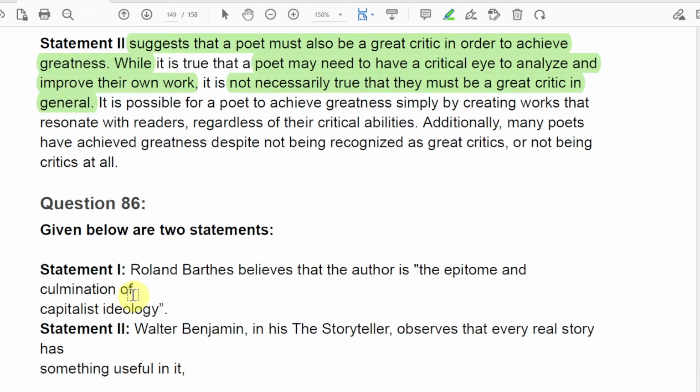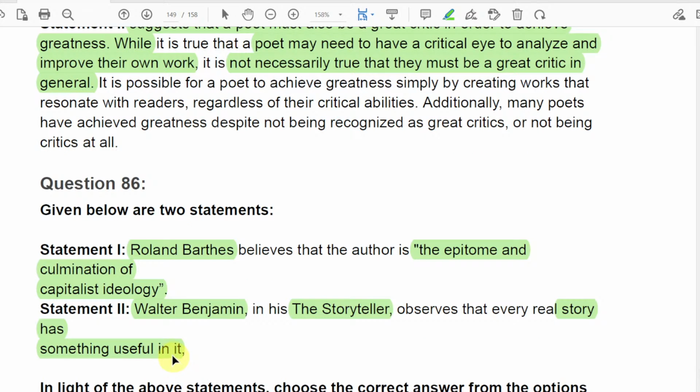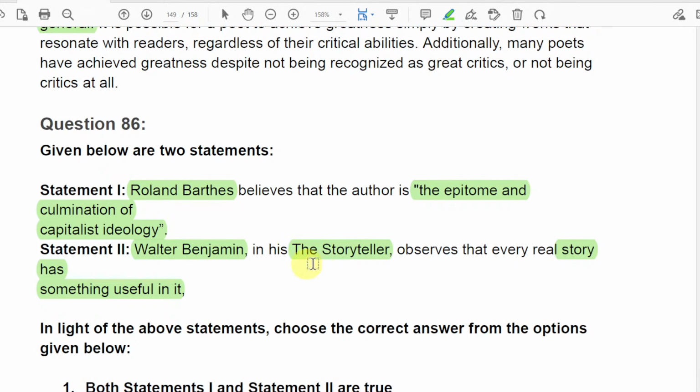And again, question number 86 is about two statements, and here we are talking about Roland Barthes. Of course, Roland Barthes is a critic who believes that the author is the epitome and culmination of capitalist ideology. And Walter Benjamin, in The Storyteller, observed that every real story has something useful in it. Okay, this question you can easily judge that it's true.